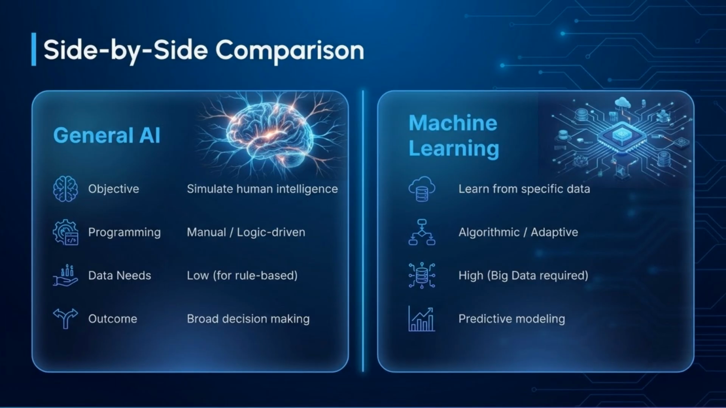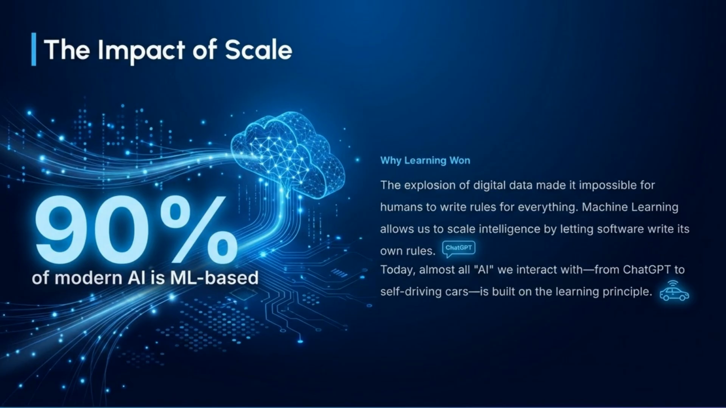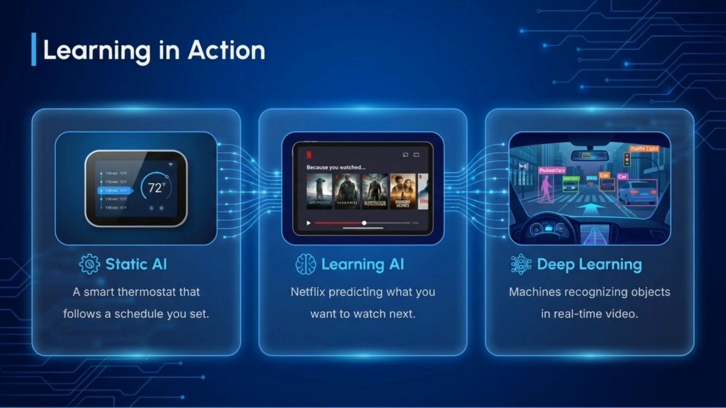Comparing general AI to machine learning, general AI simulates human intelligence with manual, logic-driven programming, and broad decision-making. ML, however, learns from specific data using algorithmic and adaptive programming for predictive modeling, requiring big data. The explosion of digital data made rule writing impossible for humans, which is why learning won. Today, 90% of modern AI is ML-based, allowing software to write its own rules, enabling systems like ChatGPT and self-driving cars.